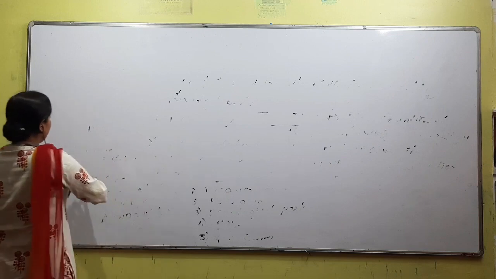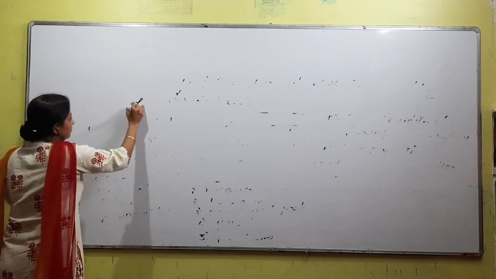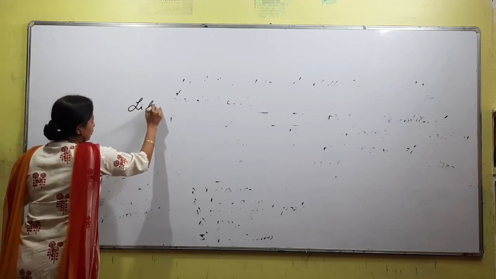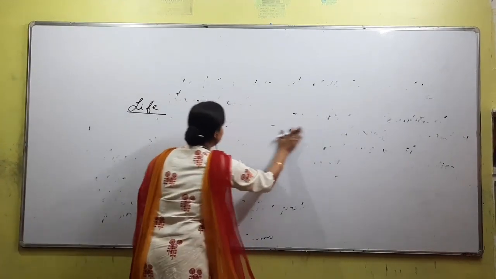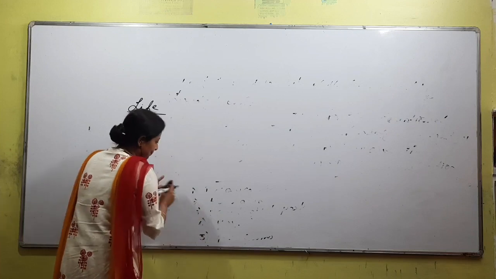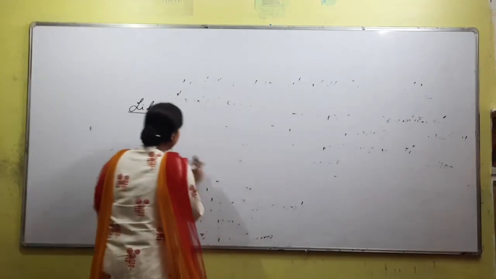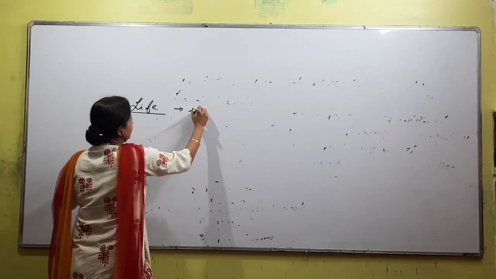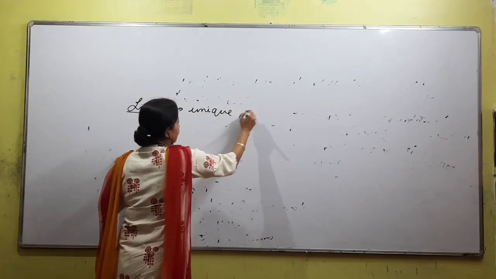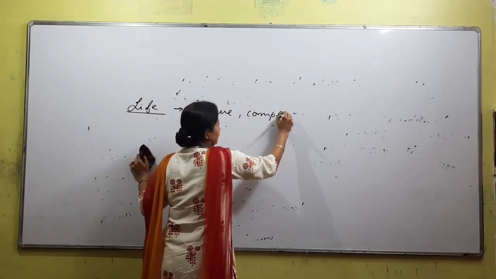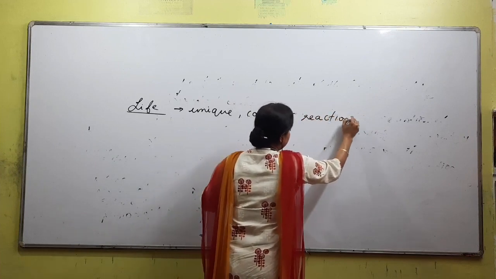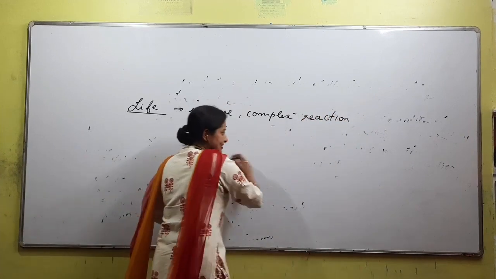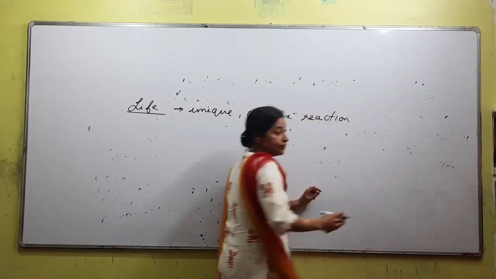So we come to the word what is living, and whenever we are talking of living, we come across a word called life. So what is life? What is life? It is nothing but a unique, complex reaction. As far as the proper definition is concerned, notes or diya ase, so we are not going to write the definition and waste time.